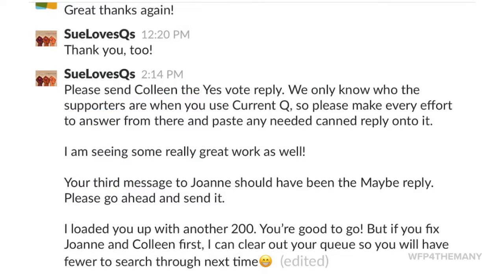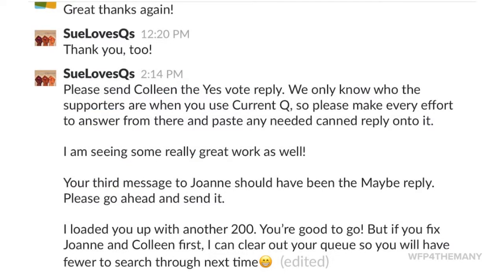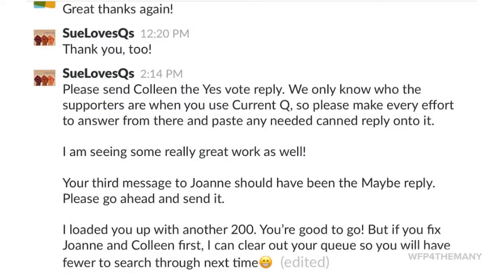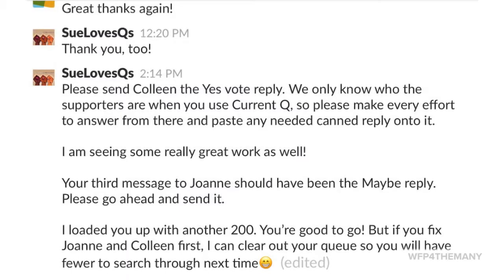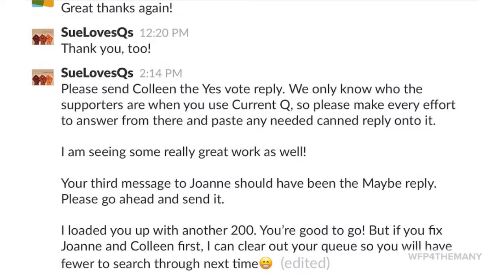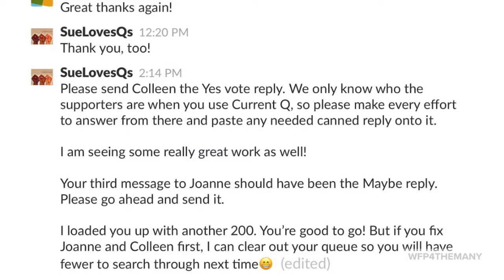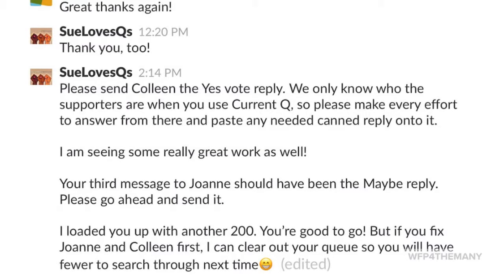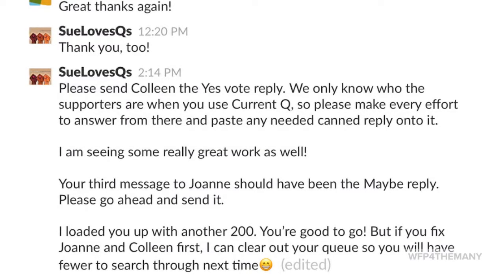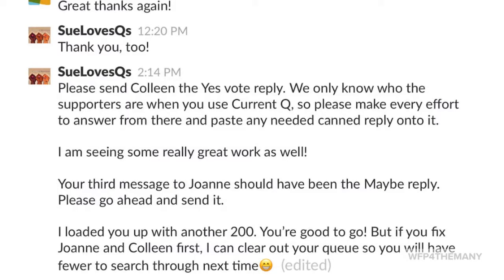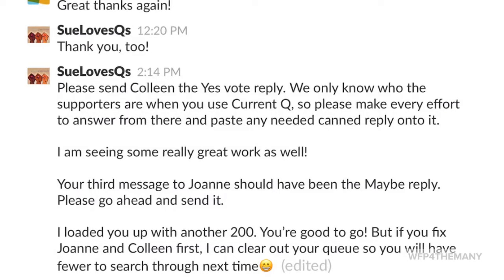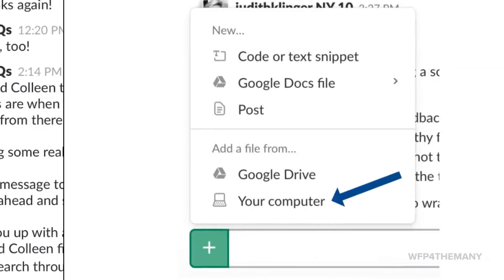Once you've identified issues with a specific sender, you need to alert them that there is some text that needs to be resent. At all times, we stay supportive and encouraging. Our goal is to make the sender a super sender. Create a direct message with the texter, and explain what needs to be changed. If the texter doesn't know how to go back to find a sent text, refer them to the Spoke user guide.